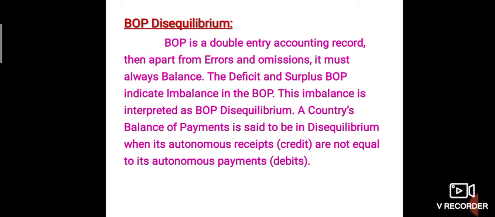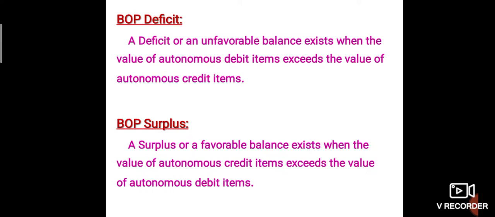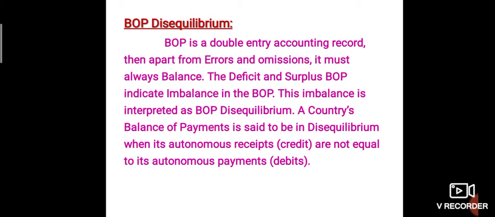A country's balance of payment is said to be in disequilibrium when its autonomous receipts are not equal to its autonomous payments. That is, the balance of payment must be a balance. If there is any deficit or surplus in the balance of payment, then it is called balance of payment disequilibrium. A country's balance of payment is in disequilibrium when receipts are not equal to payments.